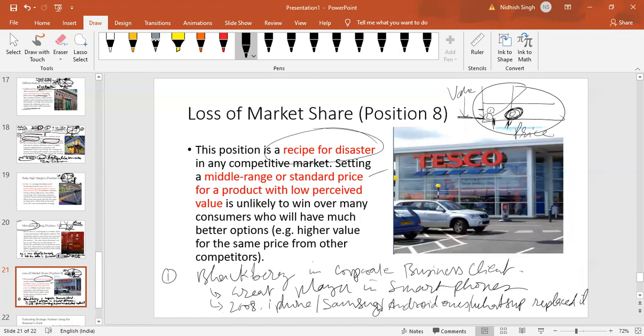I just wrote a point that starting 2008, iPhone, Samsung, Android phones, and WhatsApp started to replace BlackBerry because it was still quite expensive compared to other products.